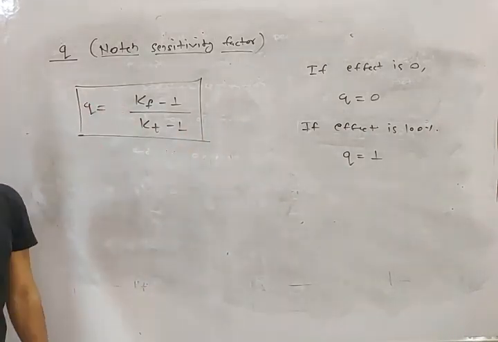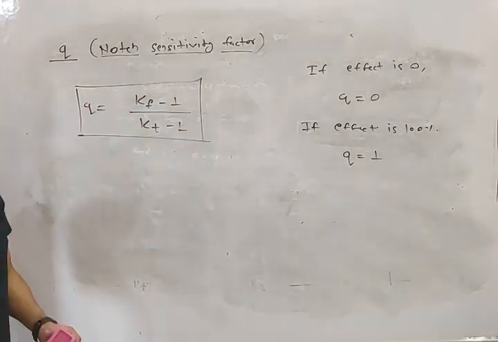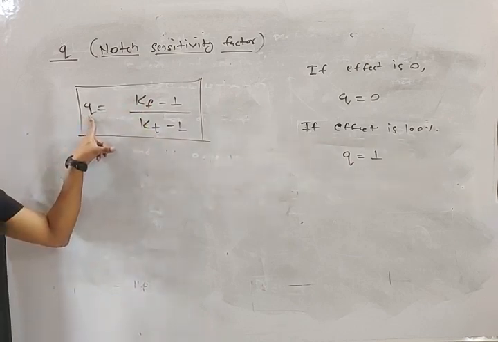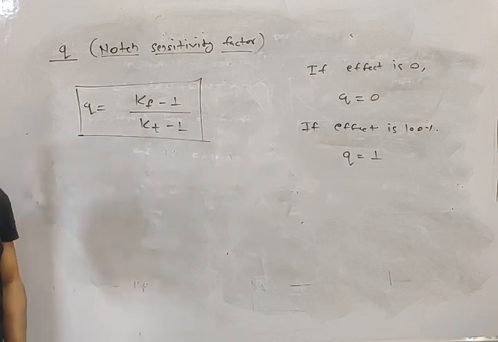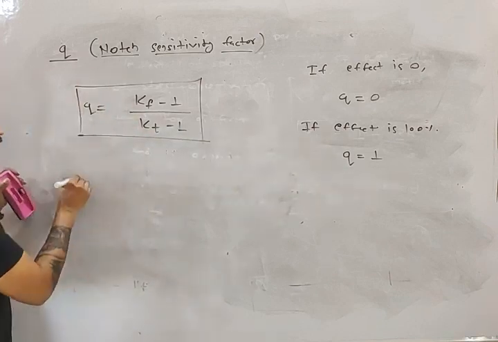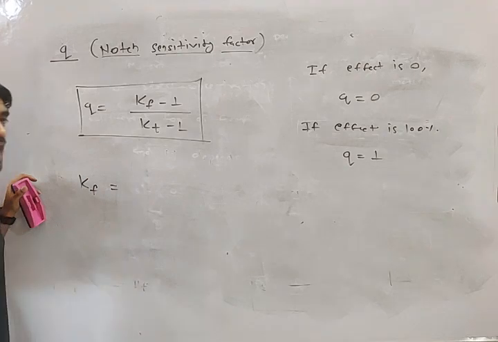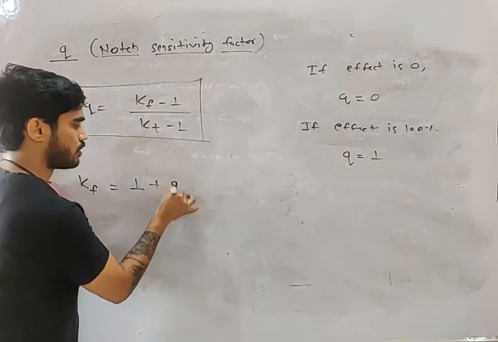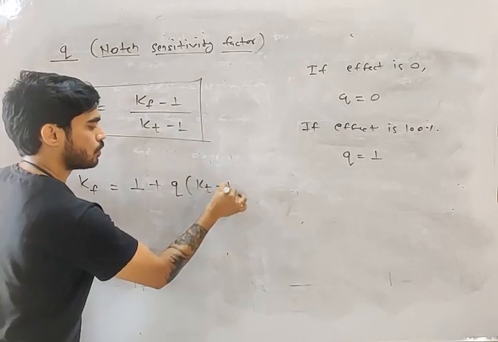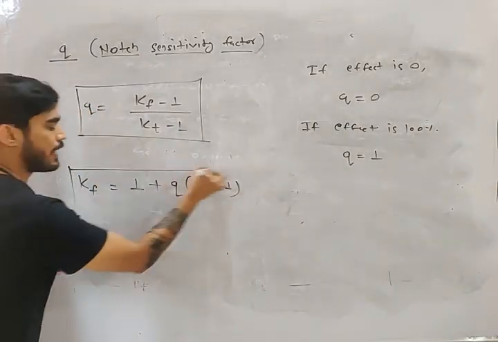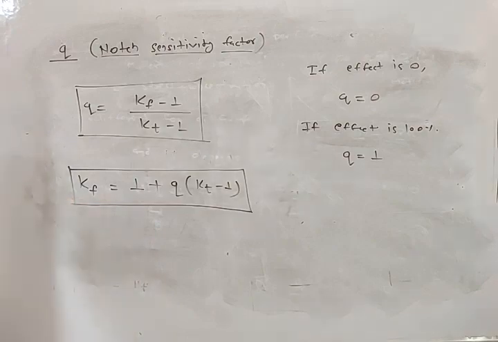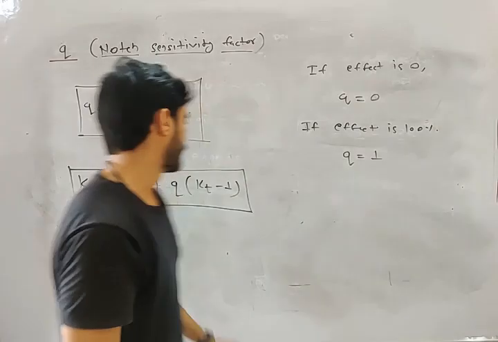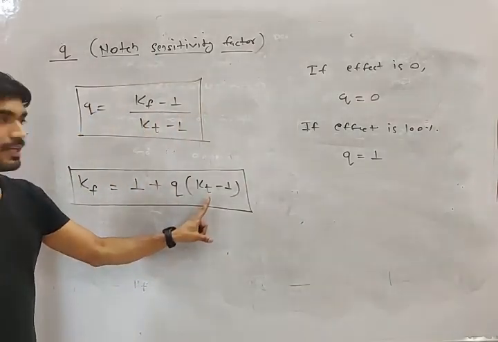From this equation, you can find the value of Kf if you know the value of Q and the value of Kt. Solve this equation and you will get Kf equals 1 plus Q into (Kt minus 1). Now my friend, put the value of Q and Kt and you will get the value of Kf.